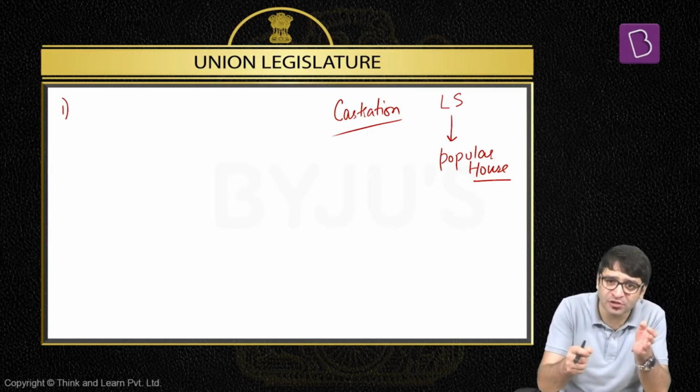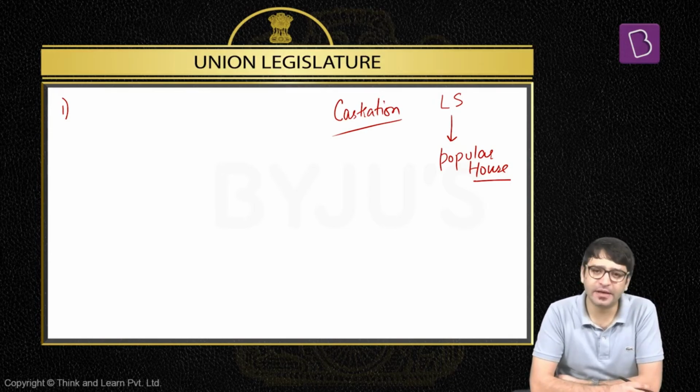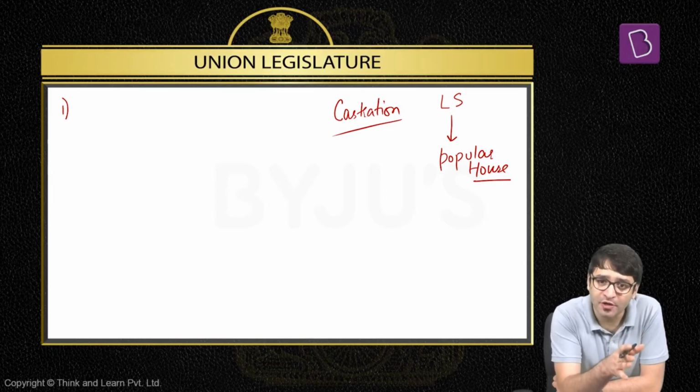The public will pressurize these MPs in the Lok Sabha, saying: we have elected you, get this law passed and let's have chemical castration of those who are proven rapists. Ultimately, Lok Sabha MPs will buckle, they will succumb to the pressure, and they will pass this bill which talks about chemical castration of rapists. But this law may be bad.